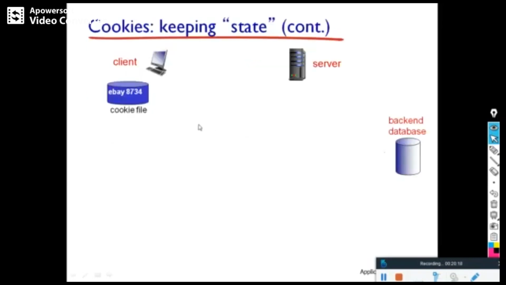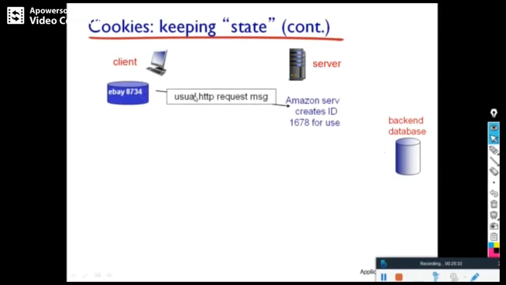You see the particular client, she is trying to access eBay, and when she accesses the particular site eBay, a particular ID is created, and that ID is kept on the server as well as on the client machine, so that when the client accesses the same site the next time, it will be helpful.